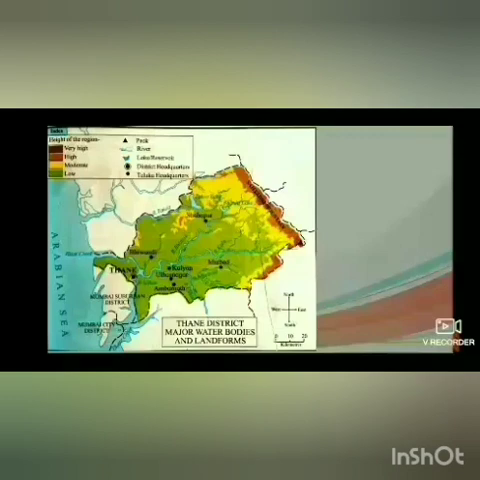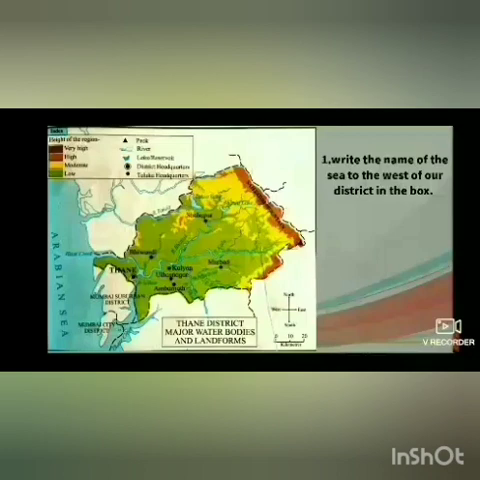Now students, with the help of this map, let's solve some questions and answers. Observe this map carefully and give me the answer. Question number 1. Write the name of the sea to the west of our district in the box. Observe this map carefully and tell me which sea is to the west in this map. Yes, Arabian Sea. Now question number 2.